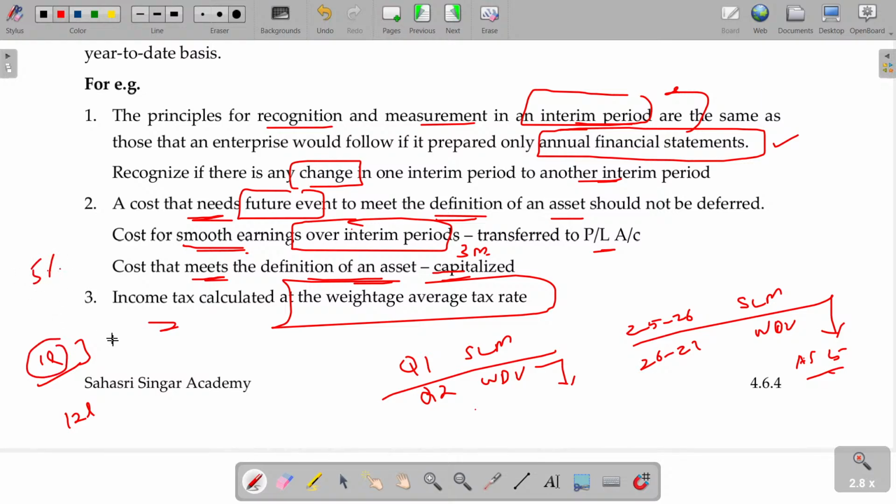That tax rate will be, say, suppose it comes around 5%. On this 1 lakh, 5%, 5,000 rupees is the tax for the first month. So every month there is a tax of 5,000 rupees. Though the tax is not payable for this month, for the year you have to pay now, that average tax will be taken. So weighted average tax rate will be taken.